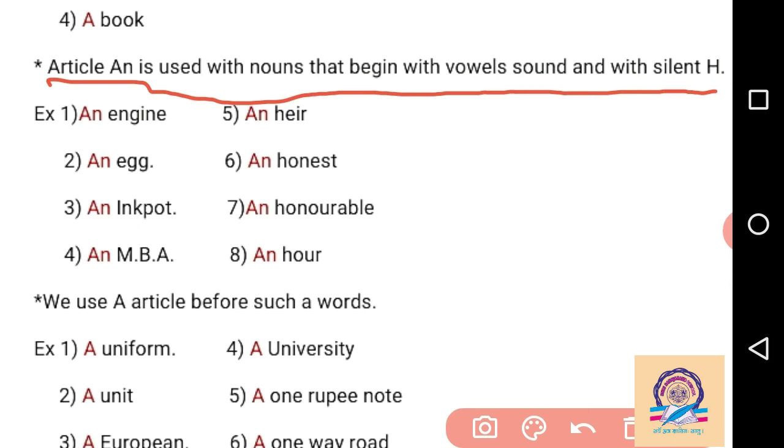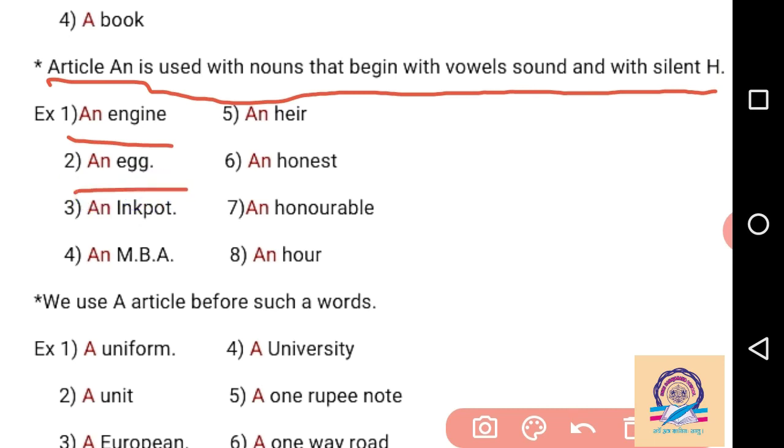Like the first example, an engine is given here. When we speak the noun engine, it starts with A, so we have to write "an" here. Then the second example, egg. We speak egg here, so on that time we have to write the article "an".